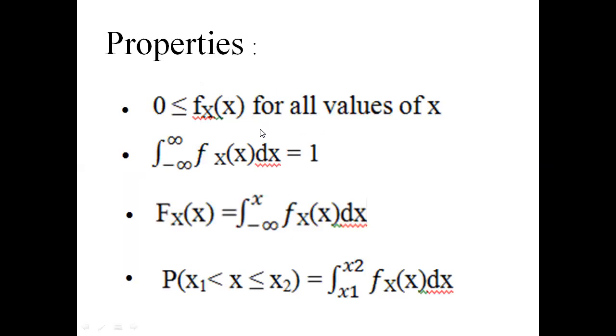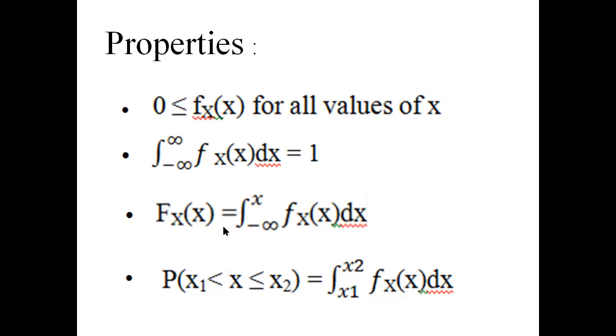These are the four properties for the density function. In the previous lecture, I discussed the properties of the distribution function. In those properties, the fifth property is P of x1 less than x less than or equal to x2 is equal to capital Fx of x2 minus capital Fx of x1, that means the distribution function at x2 minus the distribution function at x1.